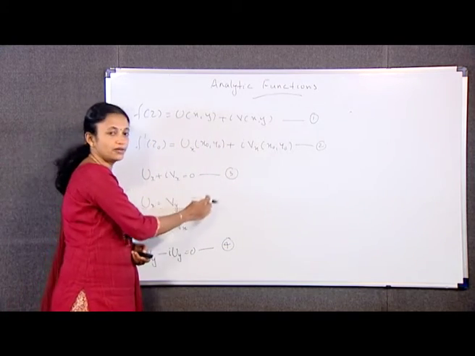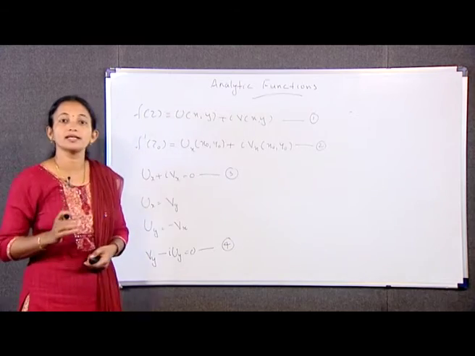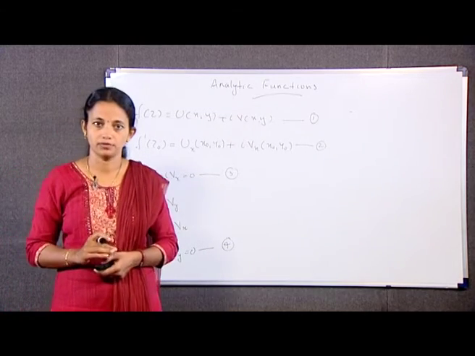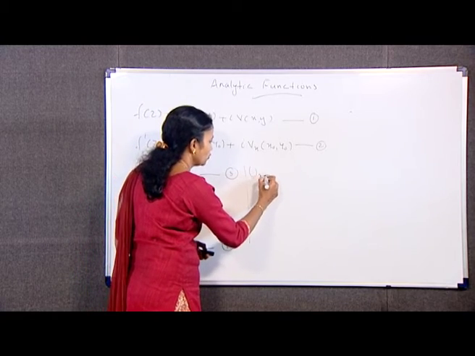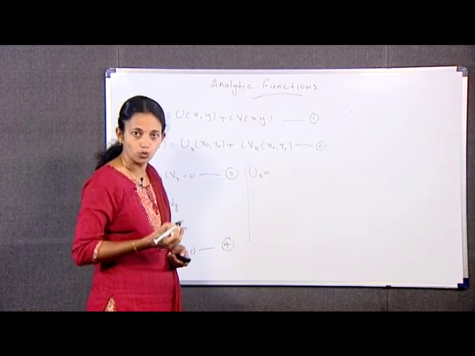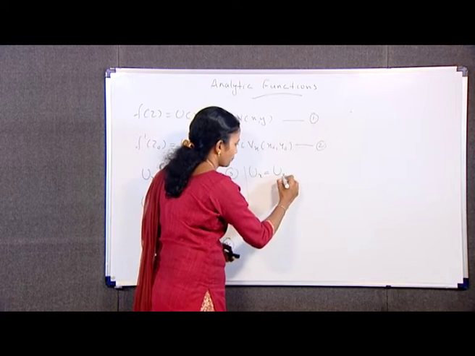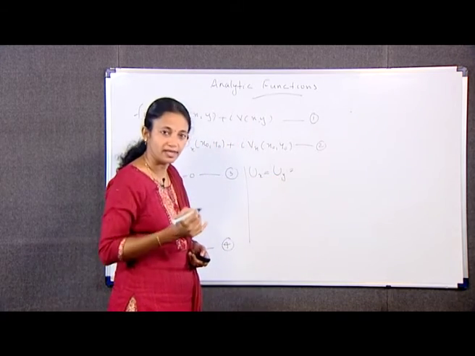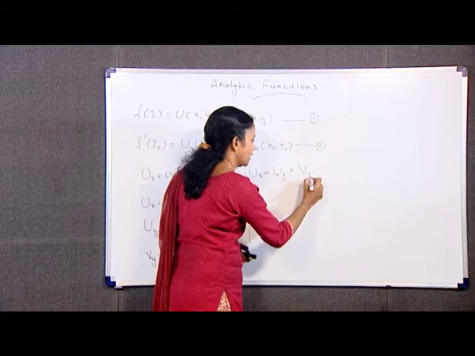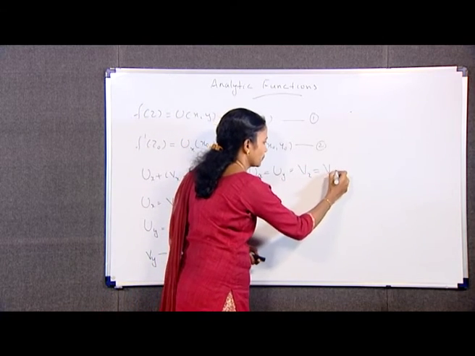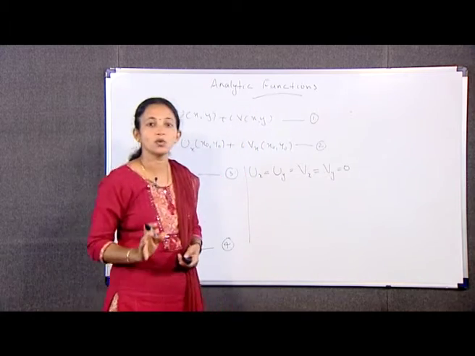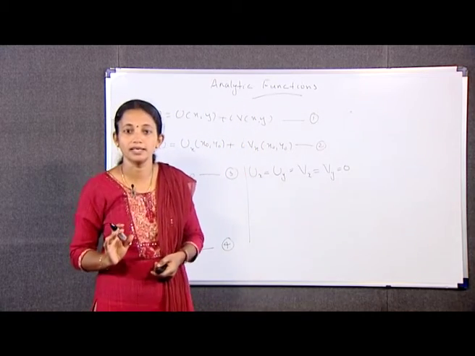From 3 and 4, equating real and imaginary parts, we obtain ux is equal to uy, which is equal to vx, which is equal to vy, which is equal to 0 at each point in D.